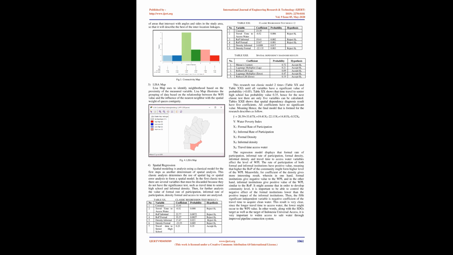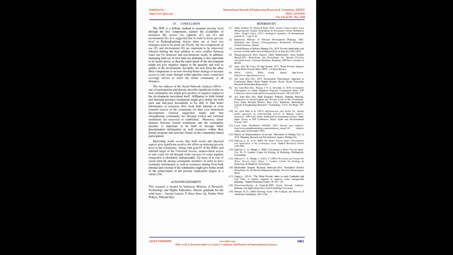The rate of participation of both formal and informal institutions has a positive value, meaning that the higher the ROP of the community, the higher the level of the WPI might be. Meanwhile, the coefficient of density gives a more interesting result: on the one hand, formal institutions give a negative value to the WPI, and on the other hand, informal institutions give a positive value to the WPI, similar to the ROP. It might be assumed that in order to develop the community level, it is important to be able to control the negative effect of the formal institutions so that it is lower than the positive impact of the informal institutions.